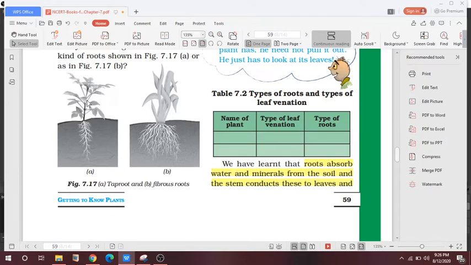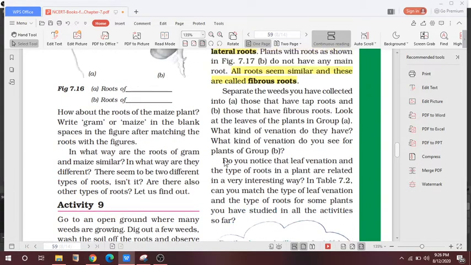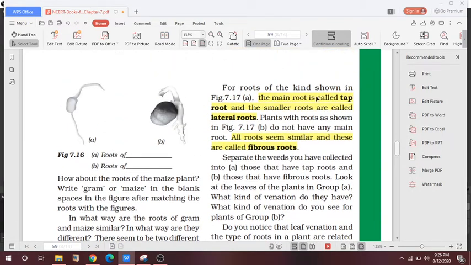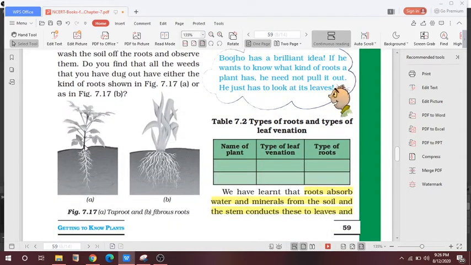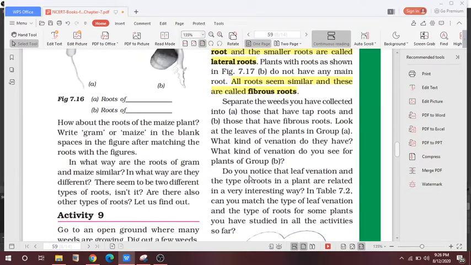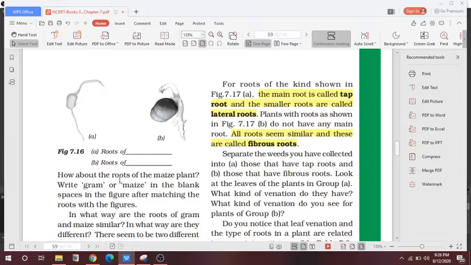So here the tap root and fibrous root are given. We will study the characteristics of these. The main root is called a tap root. If you see here, the main root is present, so we can call it a tap root. The main root is called a tap root, and the smaller roots are called lateral roots. Also, when all roots seem similar, these are called fibrous roots.